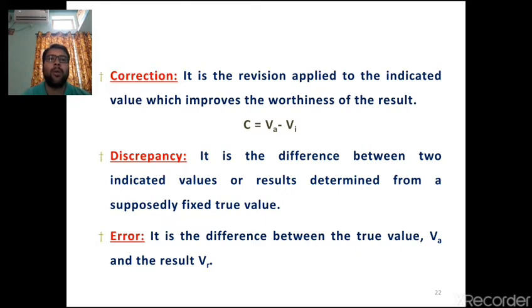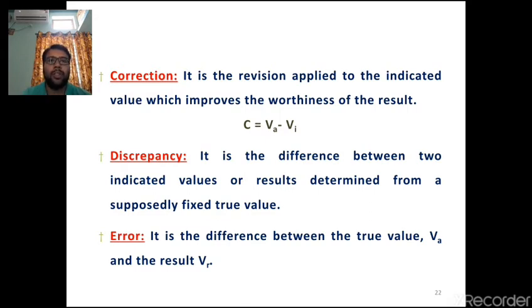So basically, what is correction? It's a revision applied to the indicated value which improves the worthiness of the result. That means in order to get precise results, we have to correct the instrument. That means revision of the indicated value. Whatever the input quantity is, it has to be processed, right?